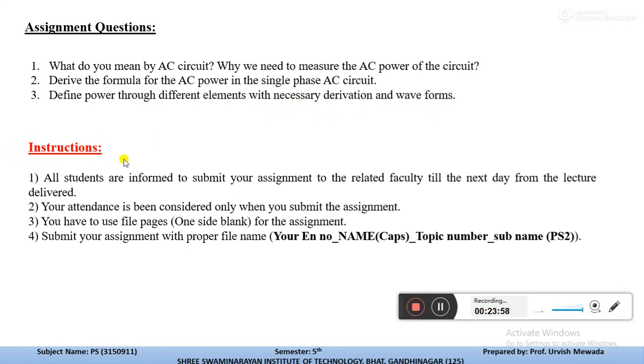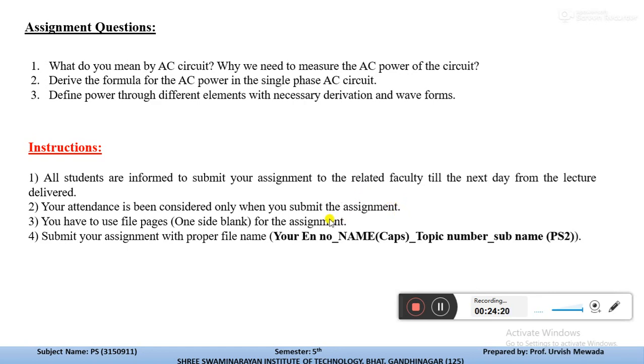The instructions, please listen carefully. All the students are informed to submit your assignment to the concerned subject faculty by the next day after the lecture is delivered. Your attendance will be considered only when you submit the assignment.